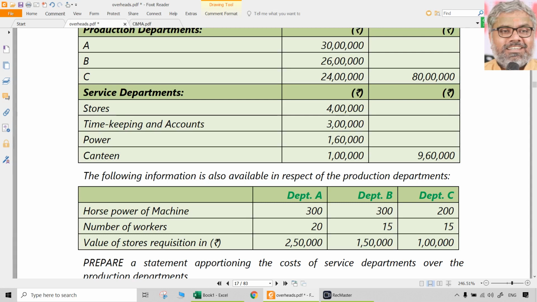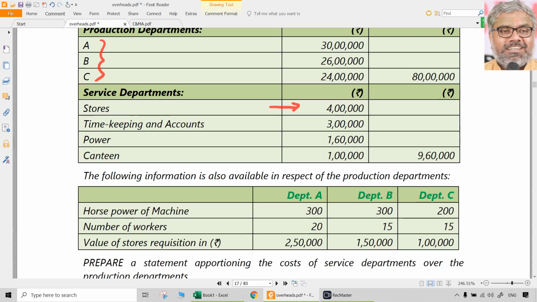Right? So here, look at the points. Service department costs are there, stores is there. What could be the appropriate basis? Stores cost overall is 4 lakhs. That is the service department cost, 4 lakhs. On what basis can we apportion that to A, B and C? Actually, reapportion. Whenever I am using the word apportionment, you have to understand according to the context. By the way, these three are different things. Allocation is different, apportionment is different, reapportionment is different. We are now doing reapportionment.